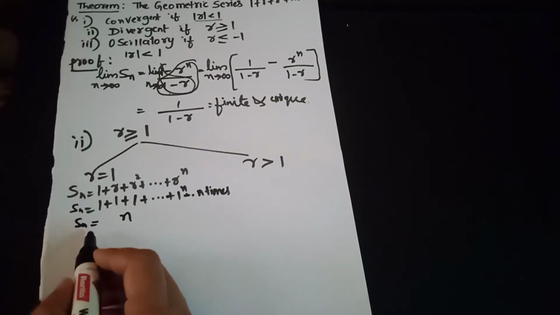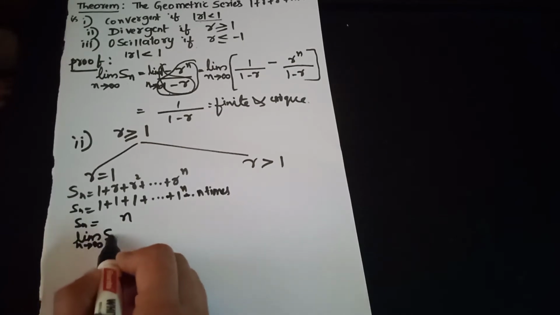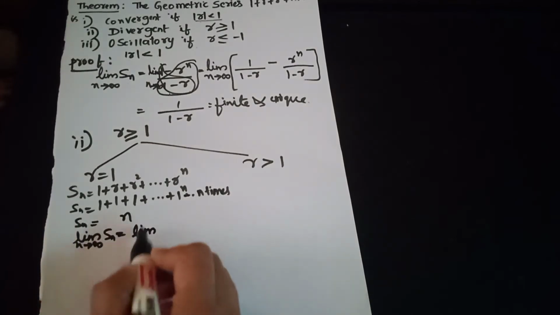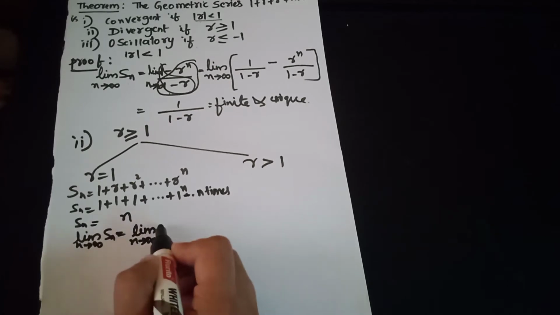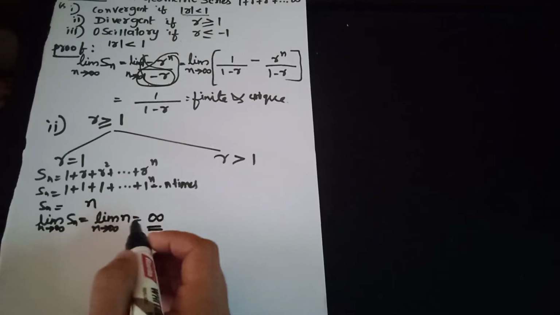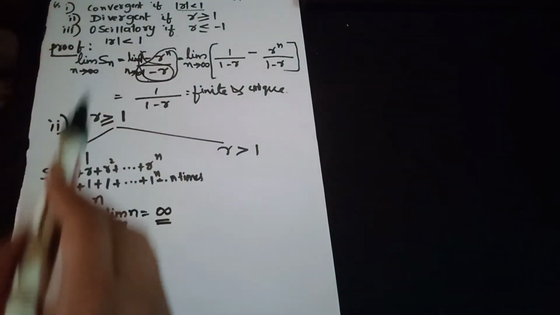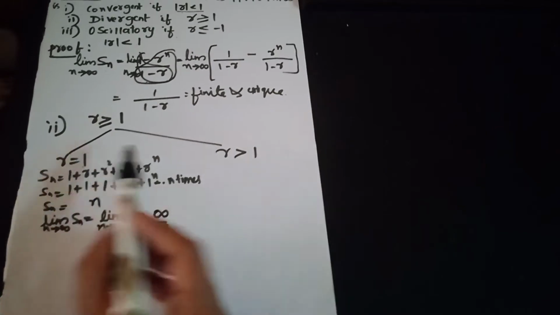Sn is n itself. Limit n tends to infinity of Sn equals limit n tends to infinity of n, which is infinity. Therefore, the given geometric series diverges if r is equal to 1.